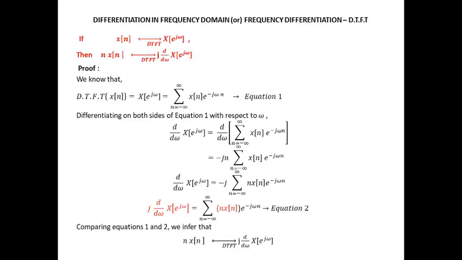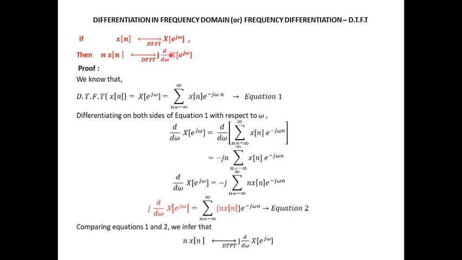Differentiation in the frequency domain property, or frequency differentiation. If x(n) has DTFT X(e^jω), then n x(n), that is, if the given signal is multiplied in the time domain by a factor n, the corresponding DTFT will be j d/dω of X(e^jω).